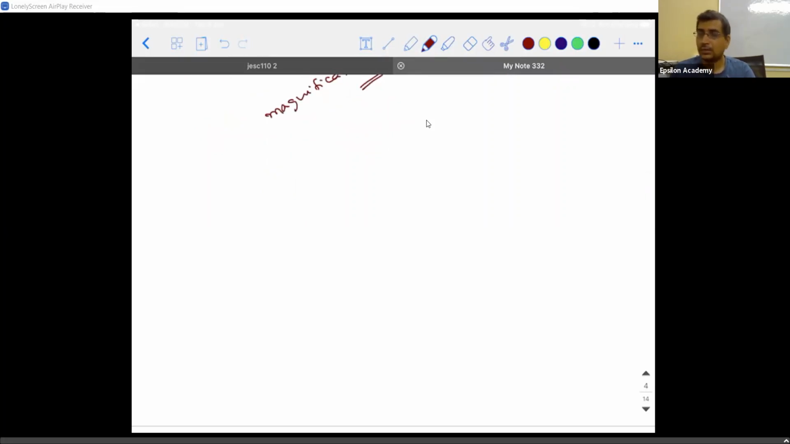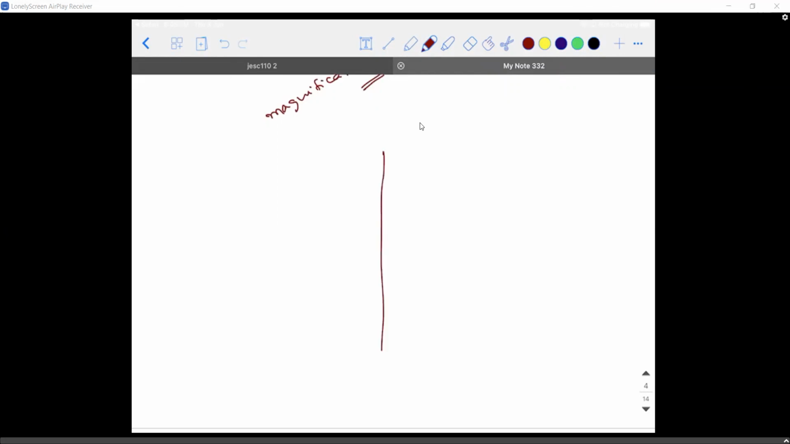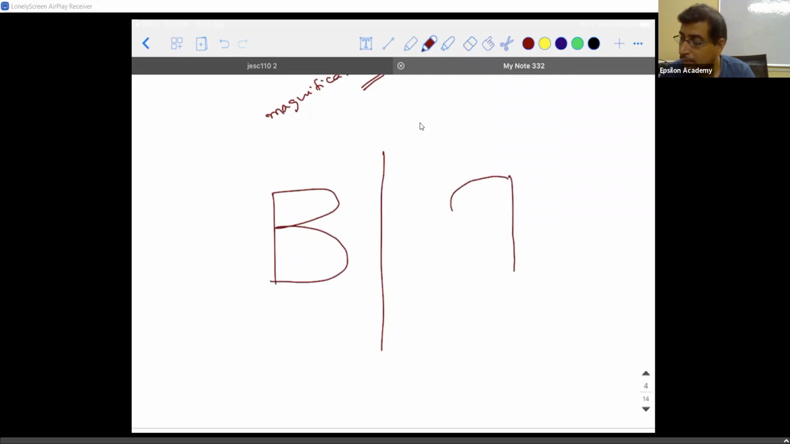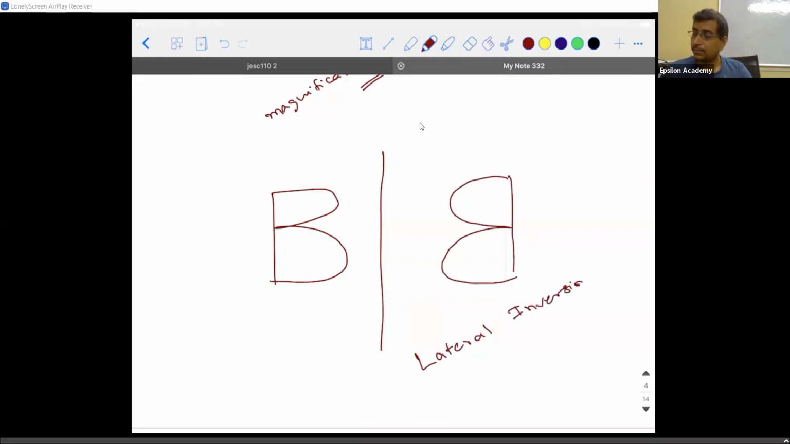So that is called mirror image. Okay. What I'm trying to say is, if you make a letter B standing in front of a mirror like this, then you will see something like this. And this kind of phenomenon is called lateral inversion. Okay, it's called lateral inversion.